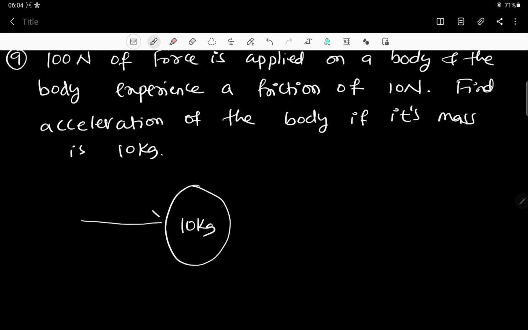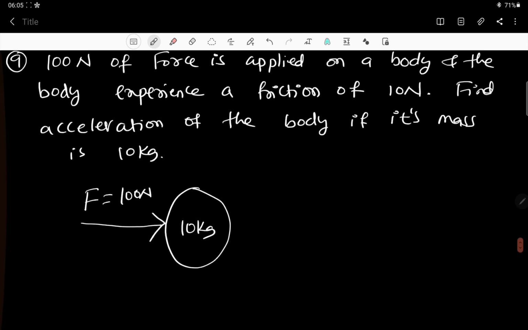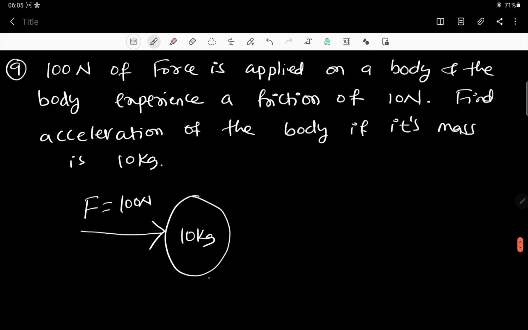There is a body like this, which has a mass of 10 kg. Now on this there is some force applied. So what is this force? This force applied is 100 Newton. On applying this 100 Newton, it will start to move with some acceleration, there is no denying that. Now on the road it will experience some friction also. Friction will be opposite, you know that. So this is the frictional force. Wherever it is touching the surface, there will be some friction. So how much is this friction force? This friction force is 10 Newton.